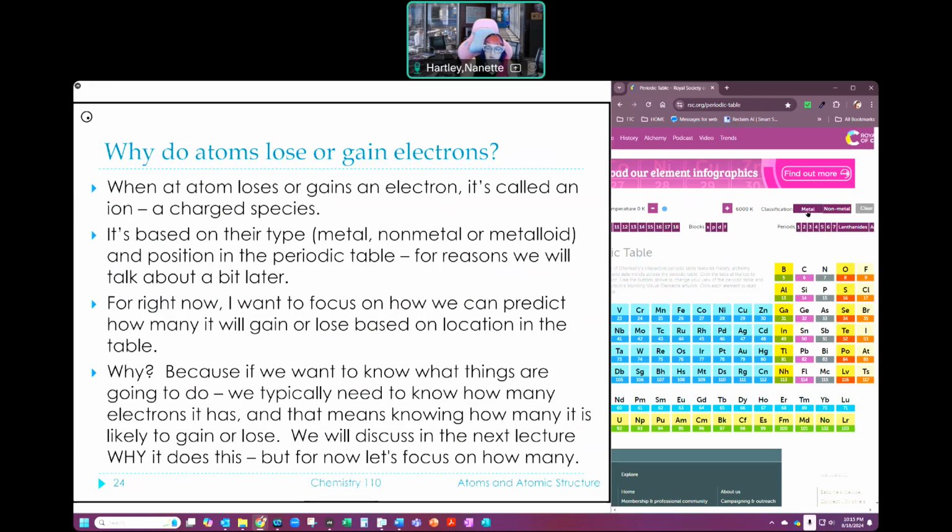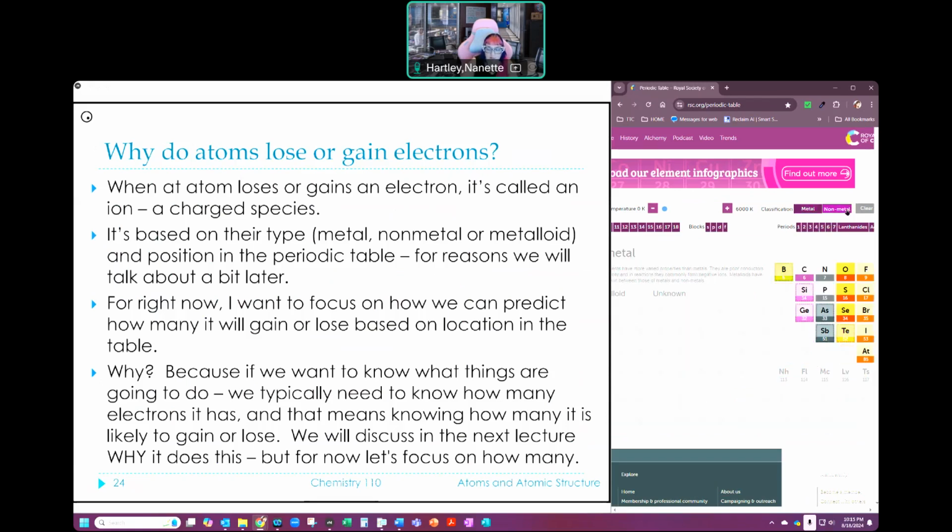What we find is that the majority of the metals become positively charged. The majority of the nonmetals become negatively charged. And these metalloids can do both. Okay, so my metals tend to be positive charges, and nonmetals are negative, and the metalloids can be both. And so that's, did I lose electrons to become positive, gain electrons to become negative, that kind of thing. And it's really based on where they are in the periodic table. Okay, we'll talk about that as time goes on.